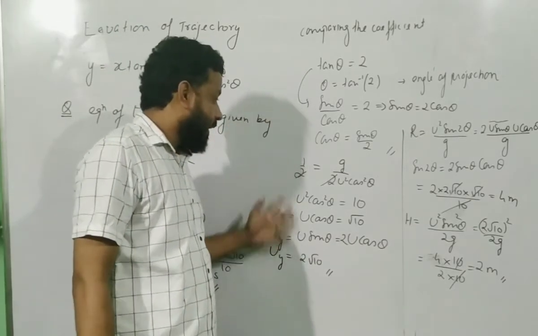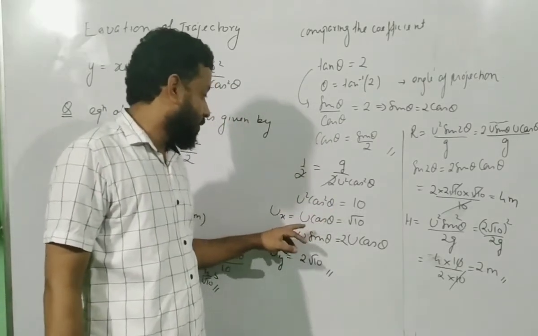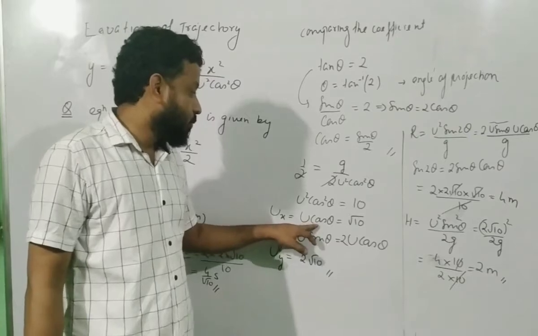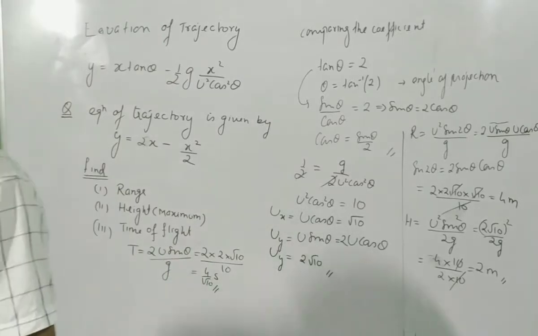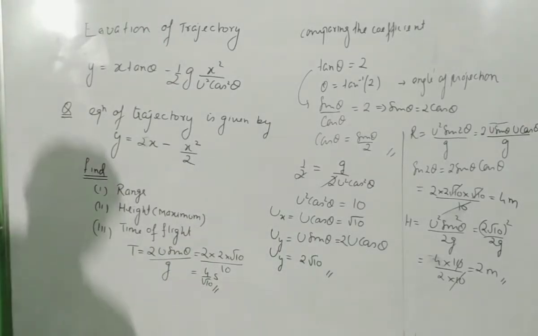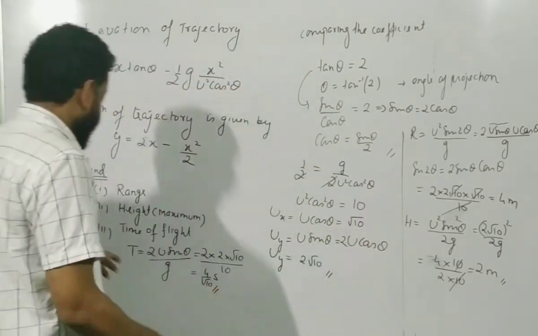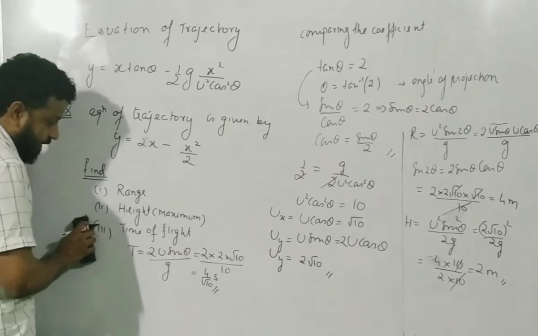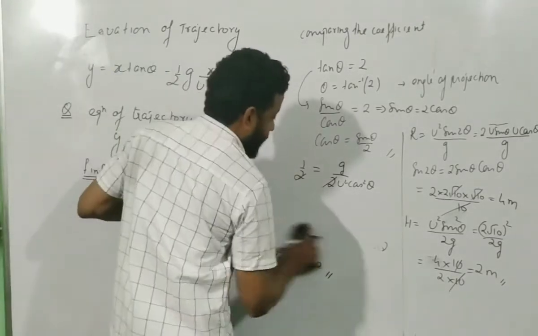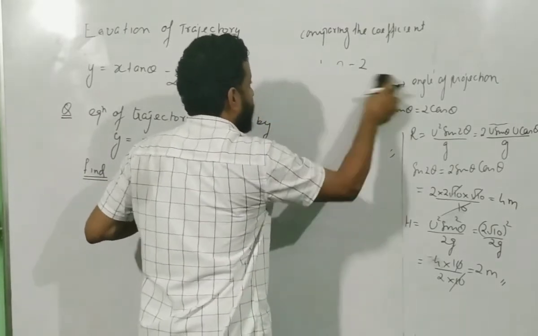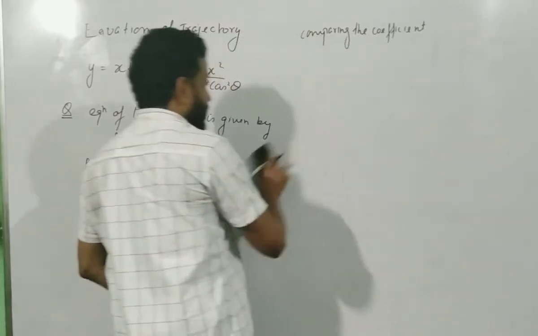And then the second, when you compare the coefficient of x square, directly you will get the value of u cos theta. Once you directly get u cos theta, then using this relation you can get u sin theta also. This is one way. What is the smarter way? Remember the answer: 4 meter, 2 meter. The smarter way is not applicable for time of flight, but it is very much applicable for range and height. If range and height are given to you, there is a much smarter way than this, and you will appreciate it because it is very easy to get the answer.